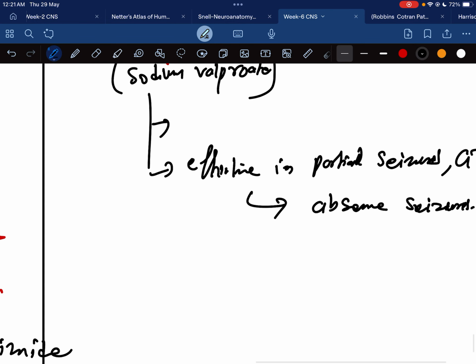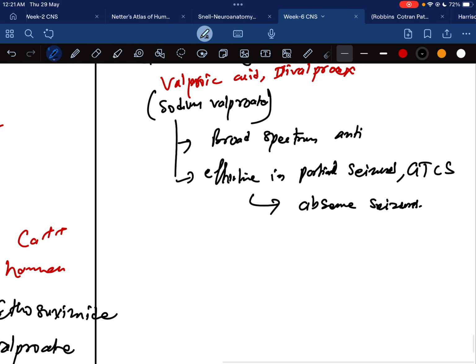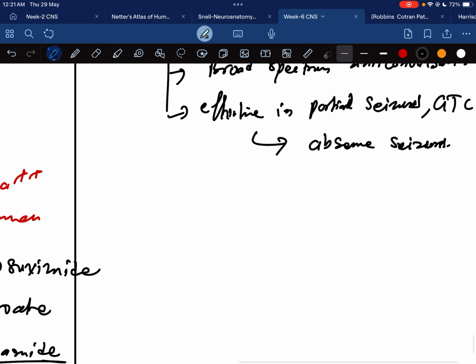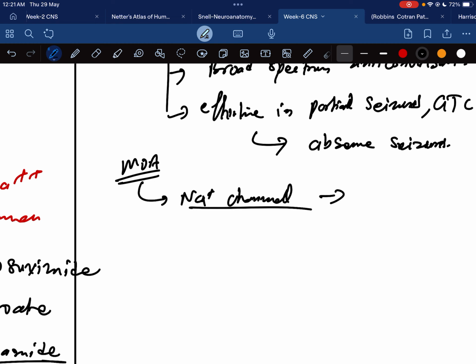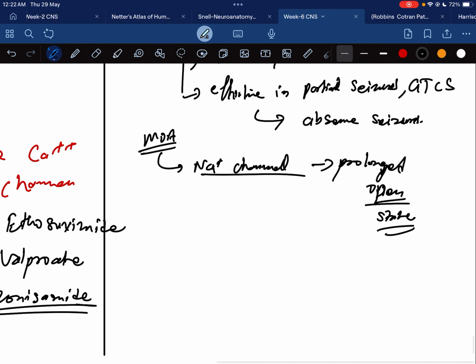So it is a broad-spectrum anticonvulsant. Regarding the mechanism of action of this drug, it is frequency dependent. It acts on the sodium channel and prolongs the open state of the sodium channel, or rather the inactivation of the sodium channel.